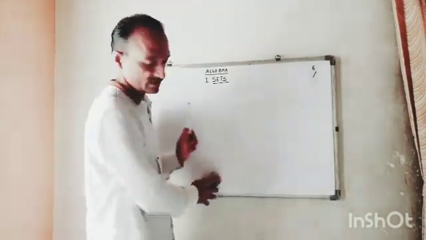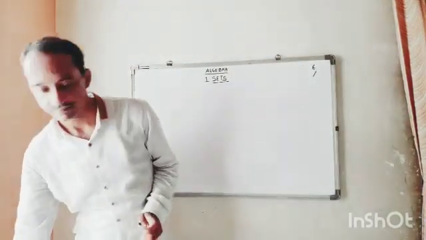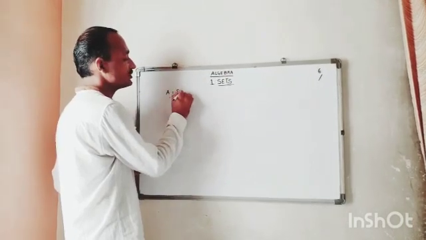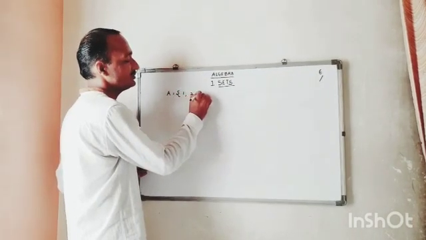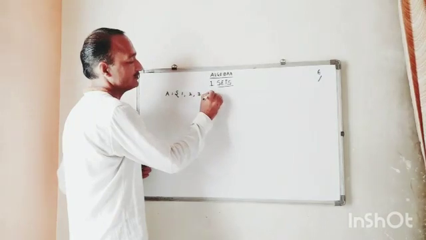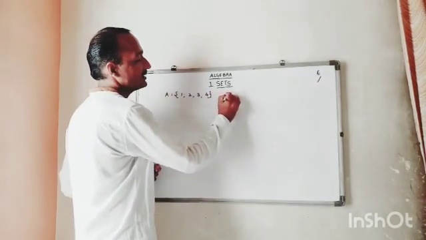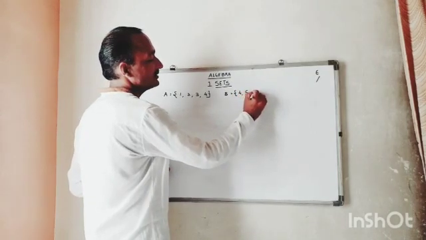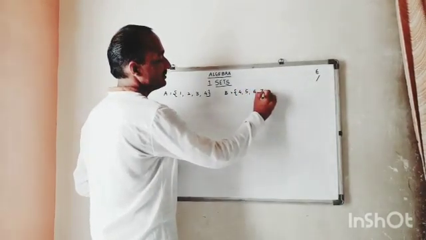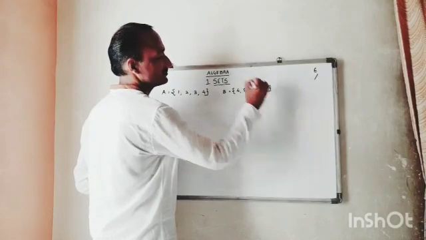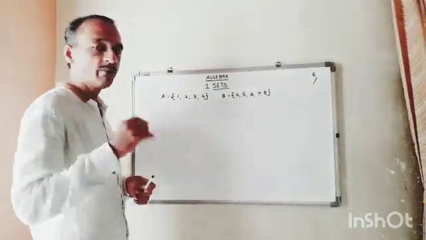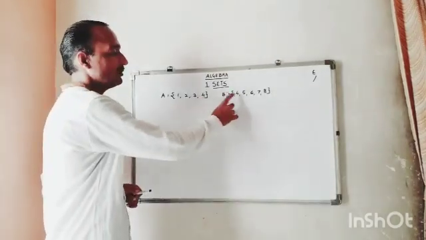Say for example, A is the set of 1, 2, 3, 4. B is the set of 4, 5, 6, 7, 8. These two are different sets. One number is common, 4.